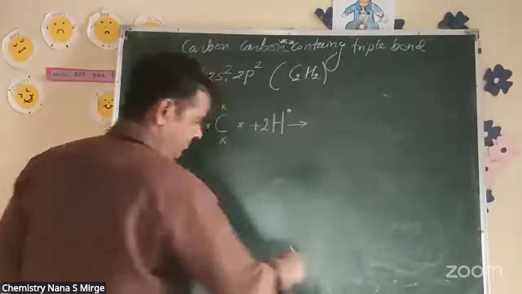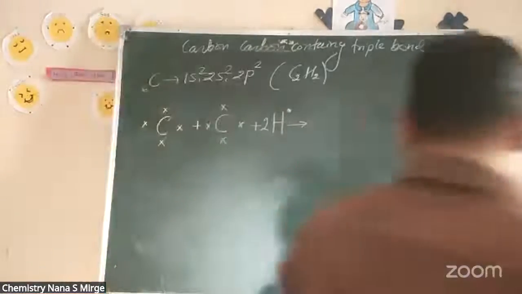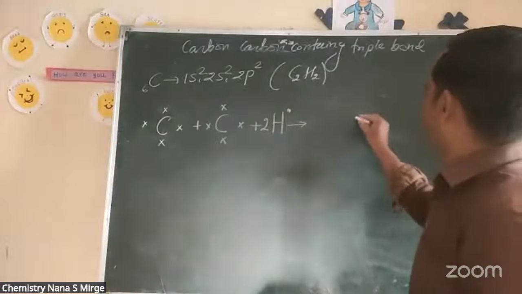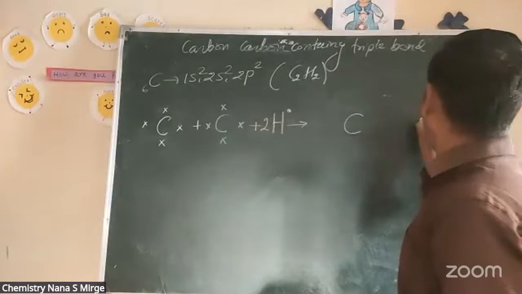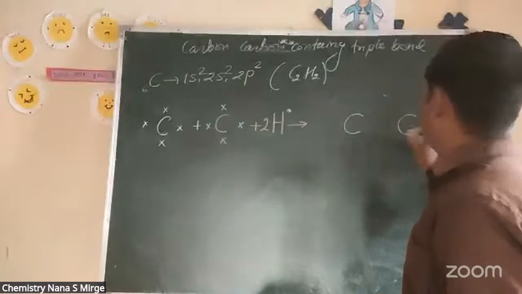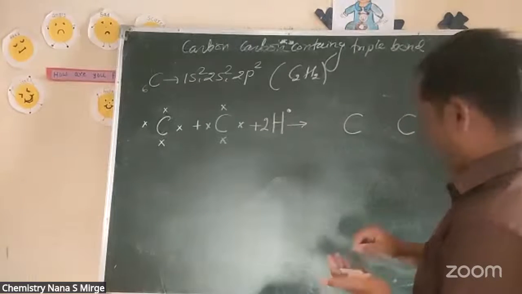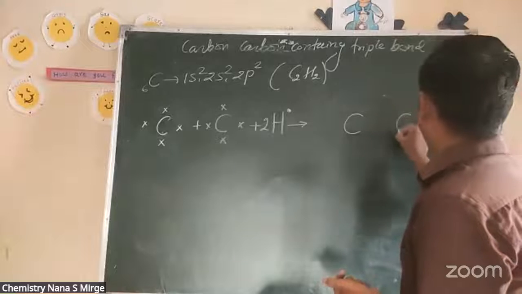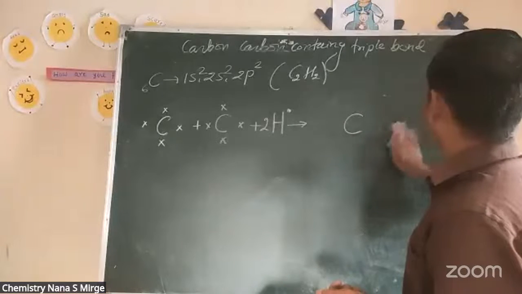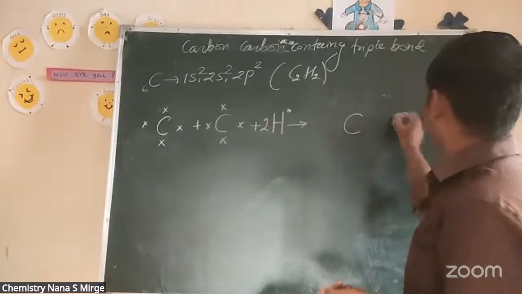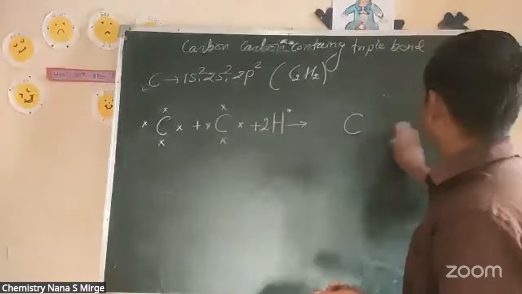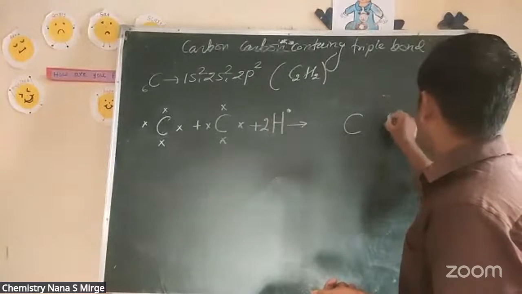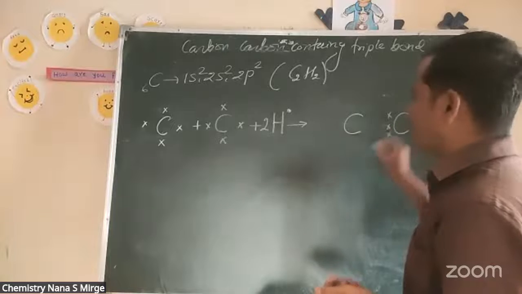So how are bonds formed? Look here. Here the carbon is there. This carbon and this carbon. Okay. So this carbon having 1, 2 and 3.